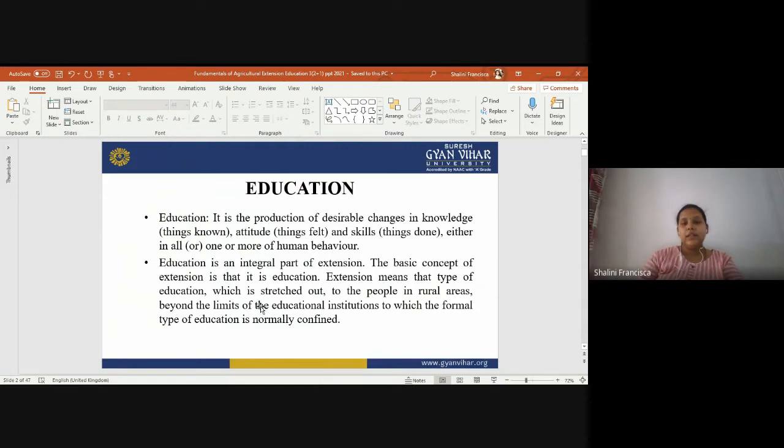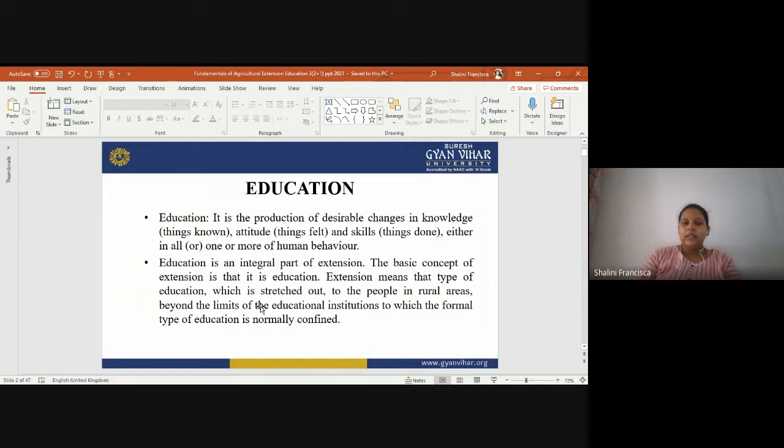And the third one is skills, things done. Whatever we are teaching them, they are going to be made aware of it, and whatever knowledge they have, they will improve it. Skills are things that we already know and we master them, like a talent. So now we have to increase that and put it into human behavior. All these three factors have to come inside the human, then only we can say that the person is educated.